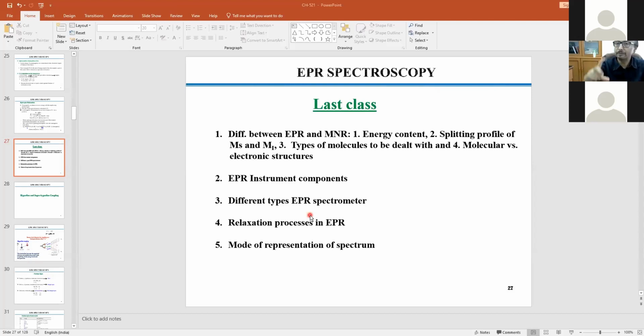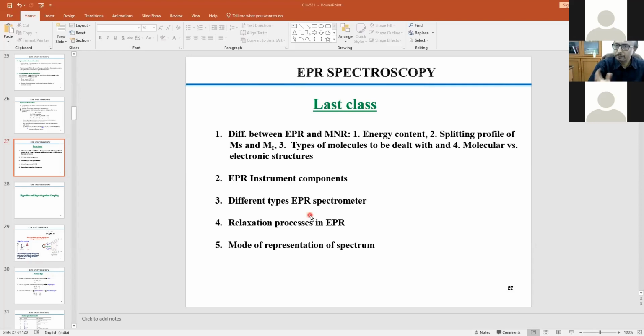But the problem is, if it is too fast, the instrument cannot detect it, because the EPR time scale is 10 to the power minus 8 seconds. Now if it relaxes faster than 10 to the minus 8, how would the instrument detect it? It cannot detect. But if it comes within that time frame, then the instrument will detect. If it is too fast, most of the cases we cannot handle it.